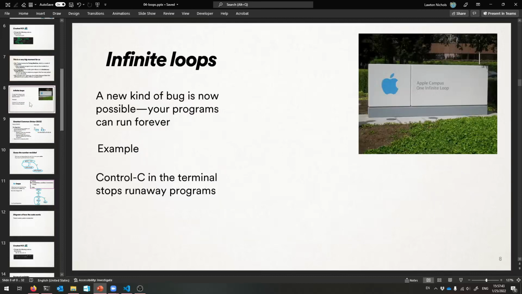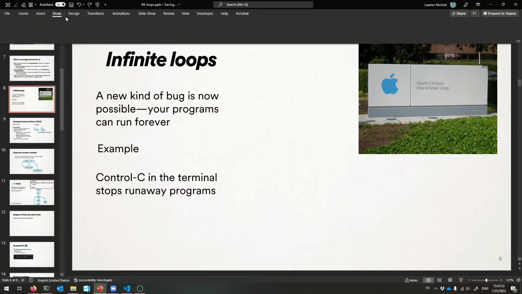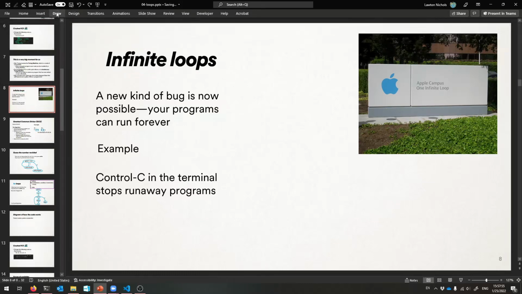With that, let's talk about things that can go wrong with loops. The easiest one is an infinite loop. Usually that's what goes wrong. That's when your loop never stops. Okay, your condition was wrong, and so it never stops. A new kind of bug is now possible because we can return to our previous code. We can return to that code forever, for example.